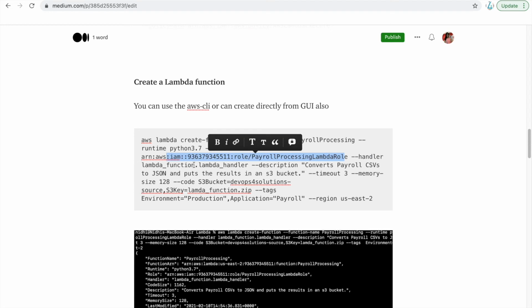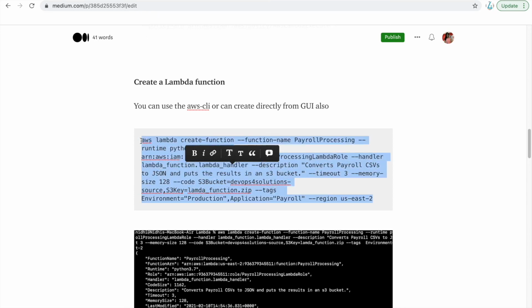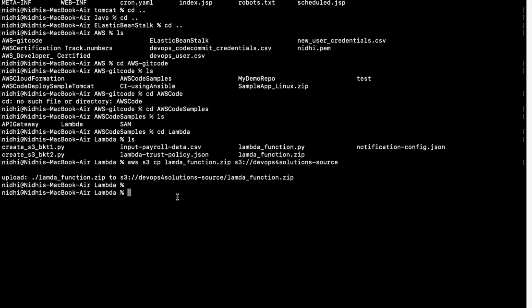The handler is lambda_function.lambda_handler. You can provide the description, timeout, memory, and the code's S3 bucket, from where it needs to take the code. We have put the code in the S3 bucket, so it should be able to take it from there, and you can provide the tags also. Let me run this command to create the Lambda function.